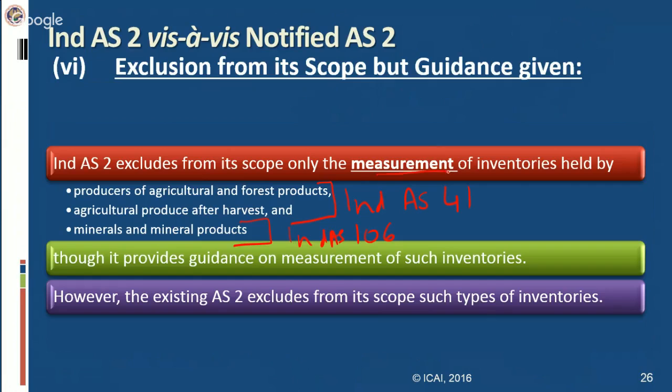So for measurement, you have to refer to Ind AS 41 and Ind AS 106 for respective items, but definition wise, they will be covered in Ind AS 2. They are inventory as per Ind AS 2, but the measurement of such inventory will not be dealt with as per Ind AS 2, but as per Ind AS 41 and 106. However, existing notified AS 2 says they are not inventory at all. So that is the major difference.